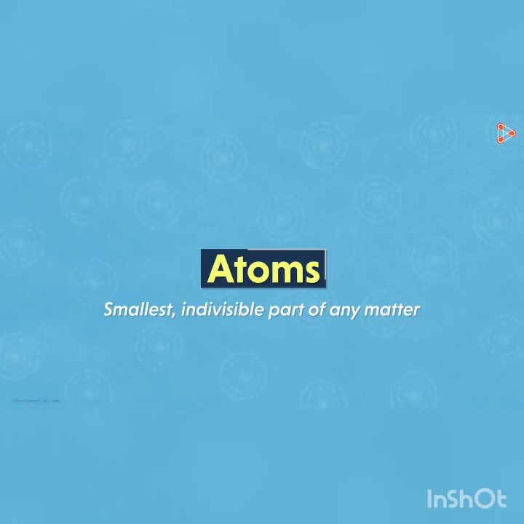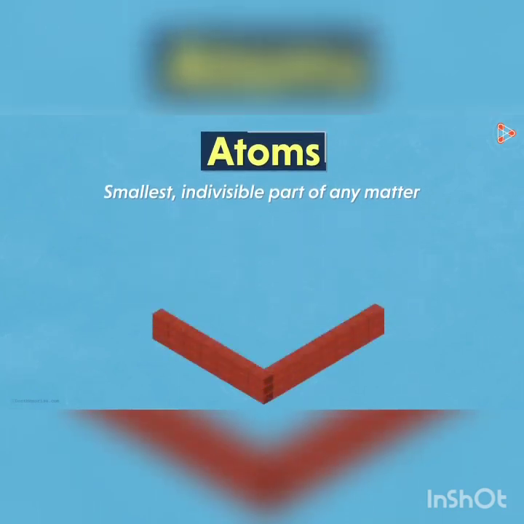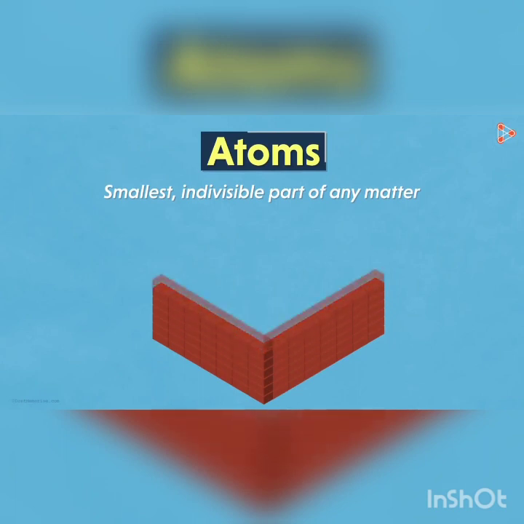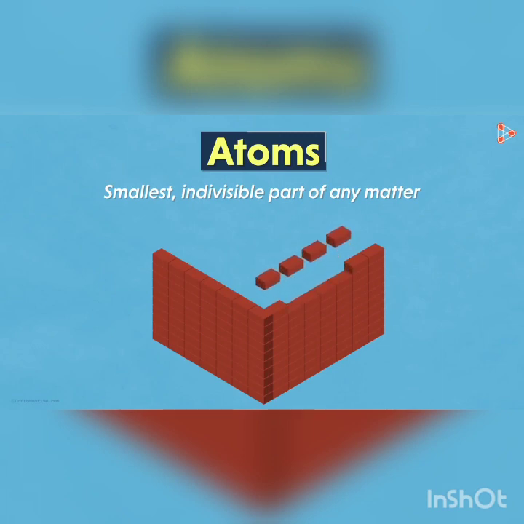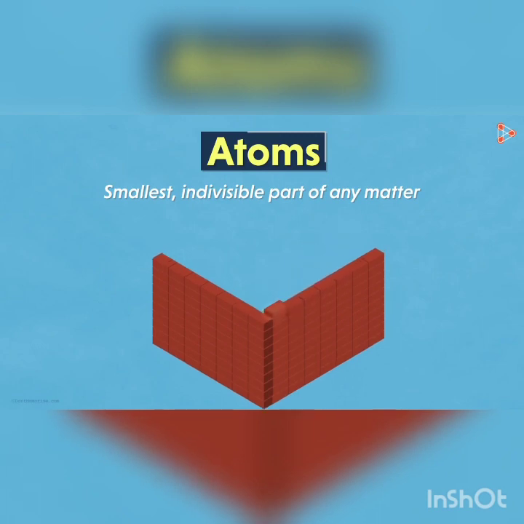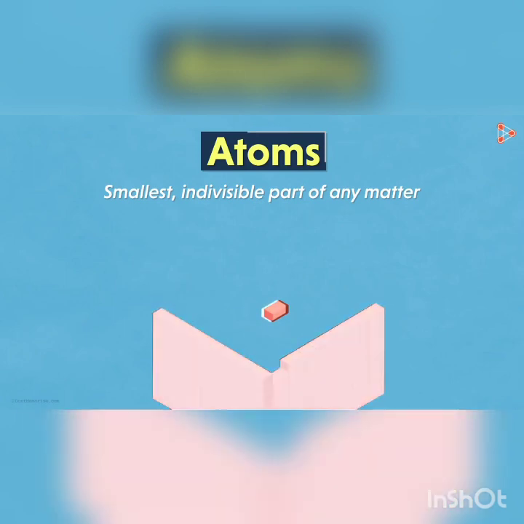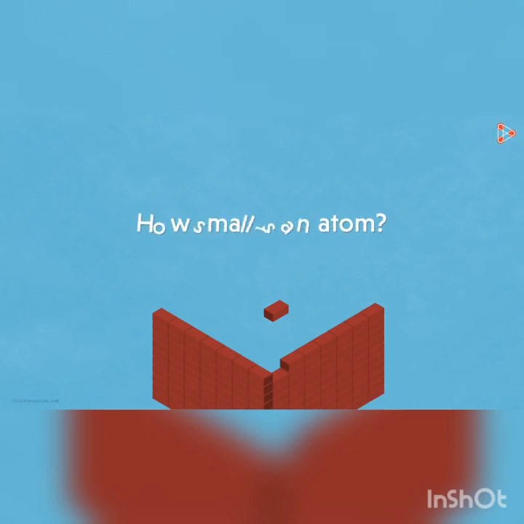How can we say this? If we take the example of a wall, then all the bricks that make up the wall are always small as compared to the complete wall. Similarly, basic units that form a particular matter are always smaller than the complete substance. Now tell me, how big do you think a single atom will be?